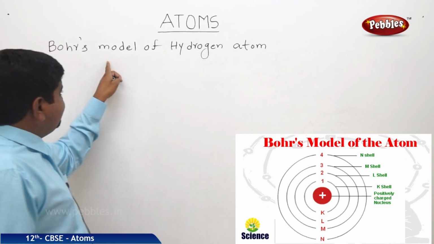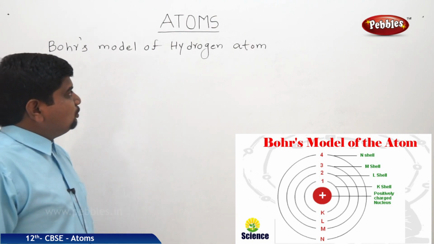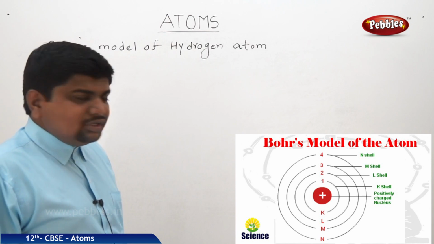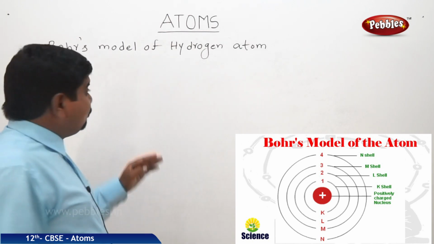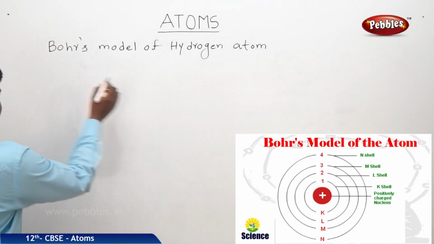That was given by Mr. Niels Bohr, and his model is said to be Bohr's model of hydrogen atom. So what are the limitations of Rutherford? Why was the concept of Bohr's model needed? We will see now.